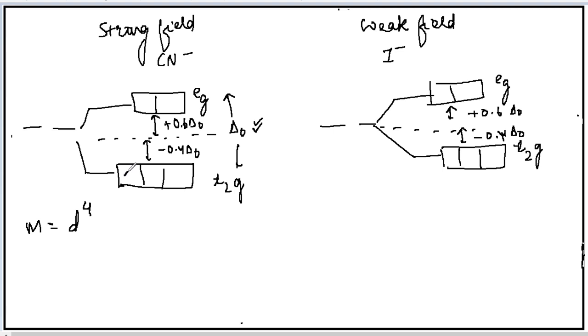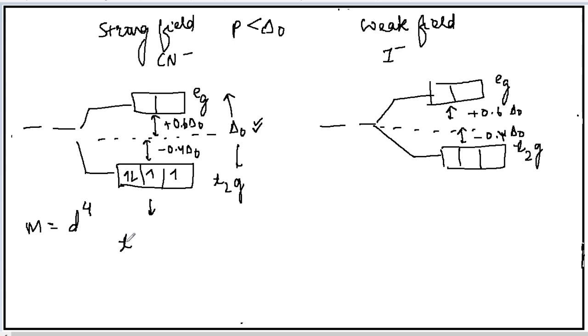In case of strong field ligand, 3 electrons will be filled in this manner. Now since in case of strong field ligand, delta O is more than the pairing energy, there will be no jumping of the electron from T2G to EG orbital. Instead the electron is going to pair here only. So what type of configuration did you get?